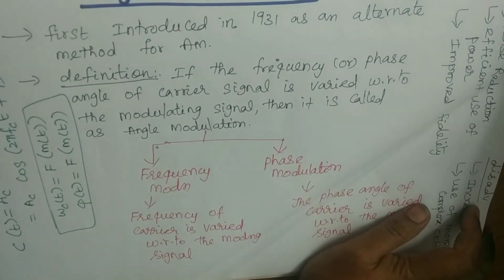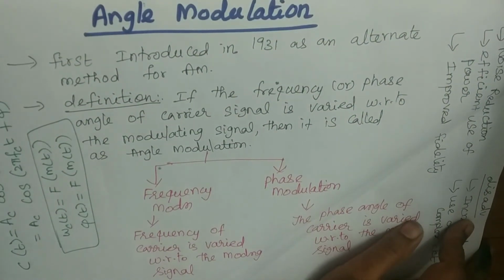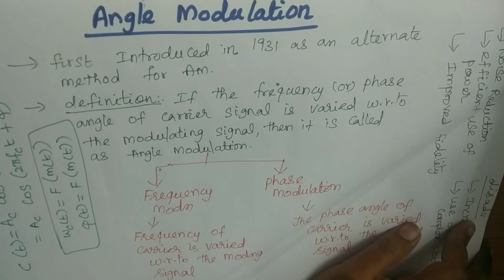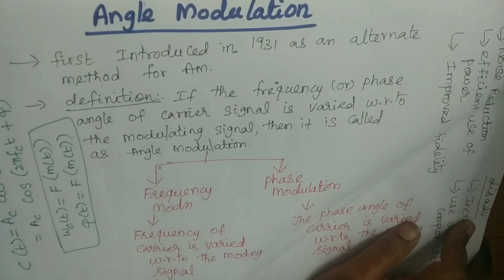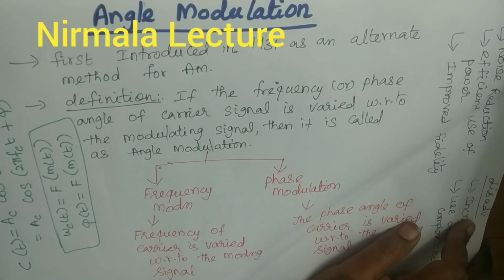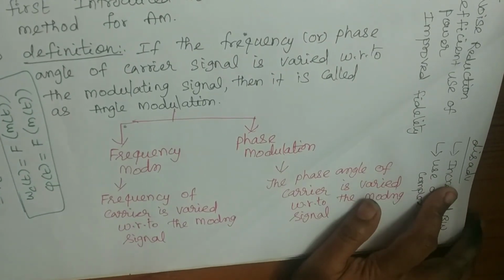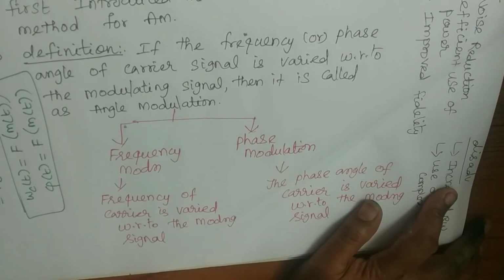Once again I am telling the definition for angle modulation. If the frequency or phase angle of the carrier signal is varied with respect to the modulating signal, then it is called angle modulation. In this we have frequency modulation and phase modulation, so the combination of frequency modulation and phase modulation is nothing but angle modulation.